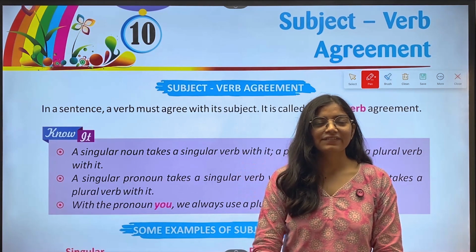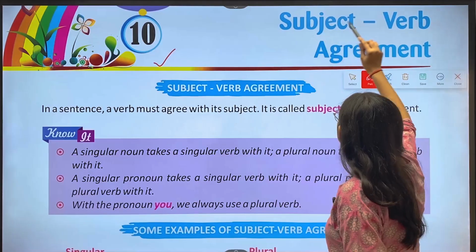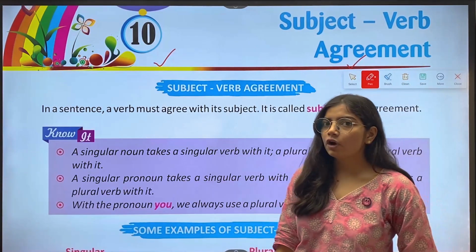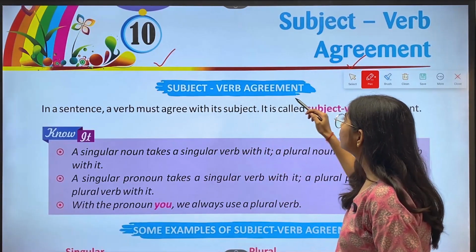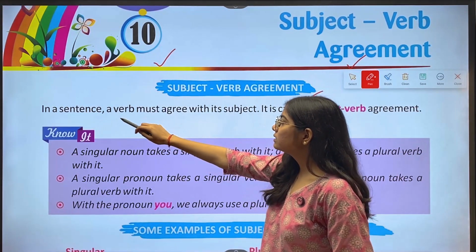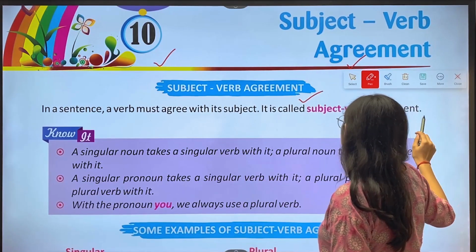Hi kids, we are starting a new chapter, number 10, Subject Verb Agreement, from the book English Grammar 5. We have subject verb agreement. In a sentence, a verb must agree with its subject. It is called subject verb agreement.